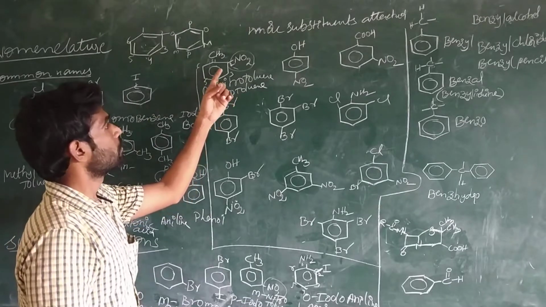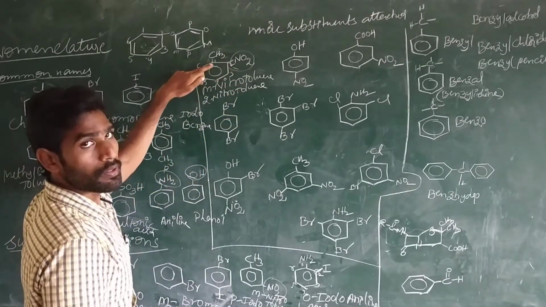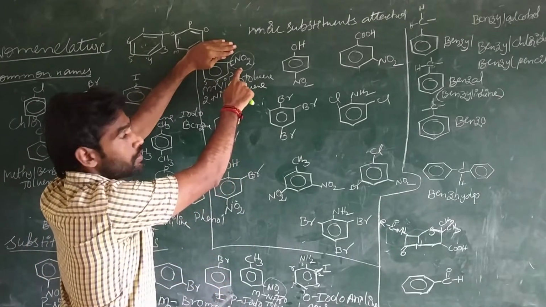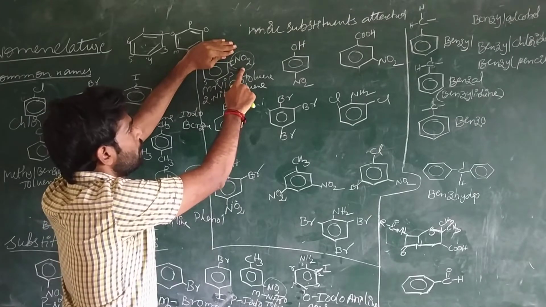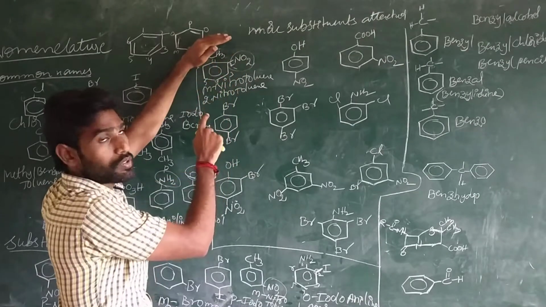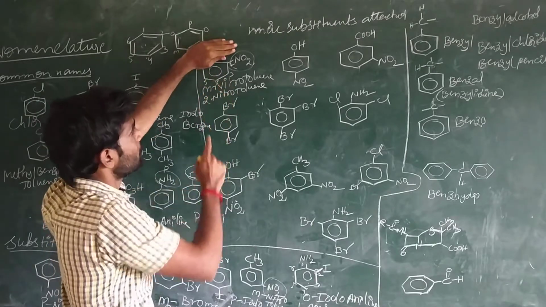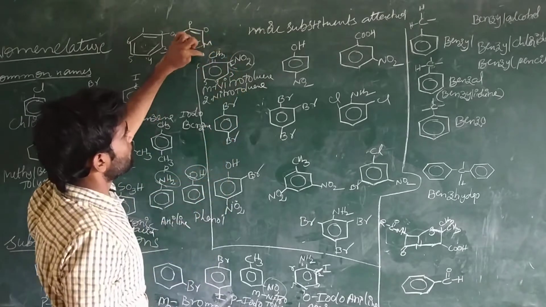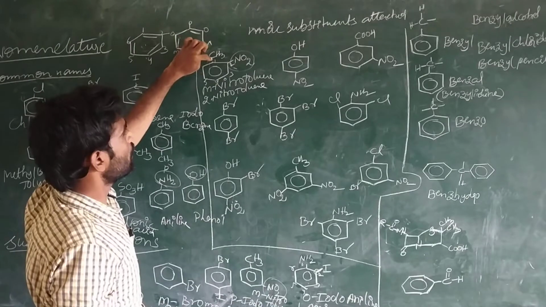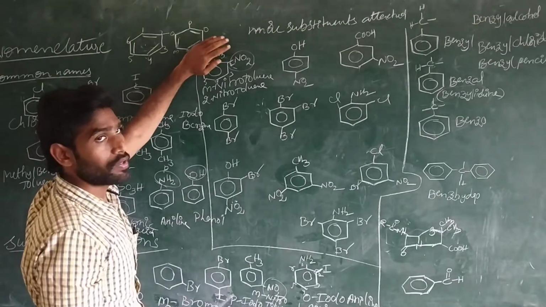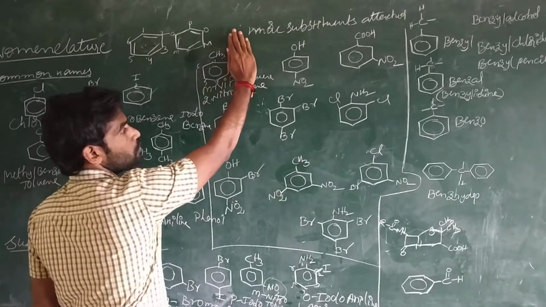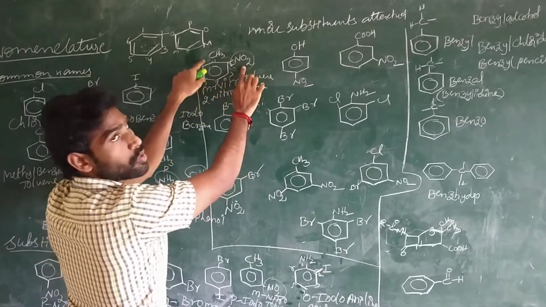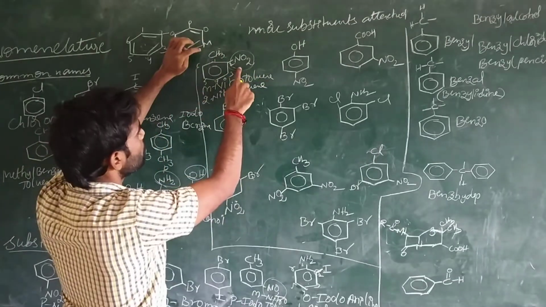Yes or no? Otherwise, you can also write 1-methyl-nitrobenzene. If you consider it like that, it is the NO2 group, nitrobenzene, and if you consider methyl as a substituent, this one is a nitrobenzene and the substituent group is methyl. So that's why 1-methyl-nitrobenzene. Otherwise, if you consider NO2 as a substituent, 2-nitrotoluene.